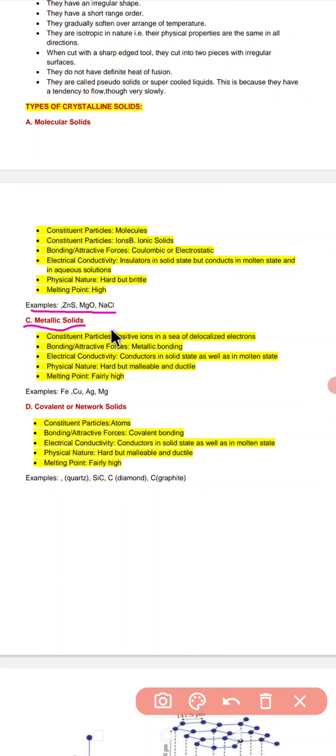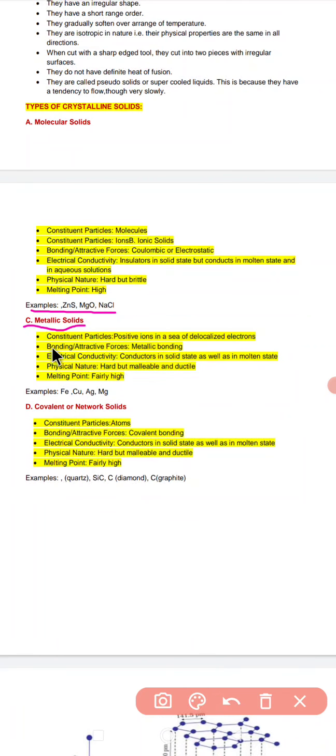metallic solids. Now what are called metallic solids? The constituent particles are made up of positive ions in a sea of delocalized electrons, which is also called the electron sea model. Under the electron sea model, delocalized electrons are there, just like a sea. In that sea we have certain positive ions. These positive ions are bound in a sea of these delocalized electrons.